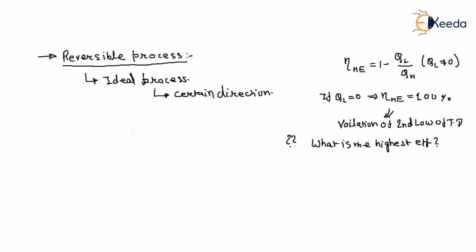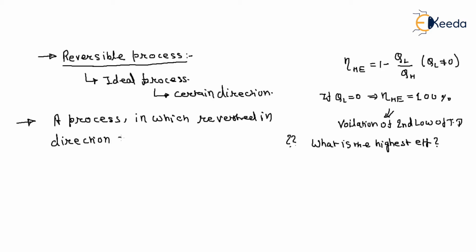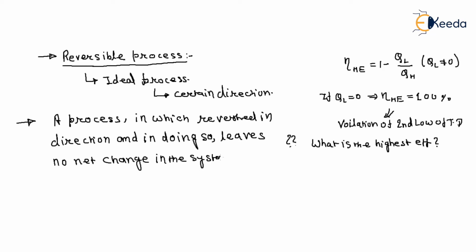Now, what is a reversible process? A process is reversible if it can be reversed in direction, and in doing so leaves no net change in the system and in the surroundings.